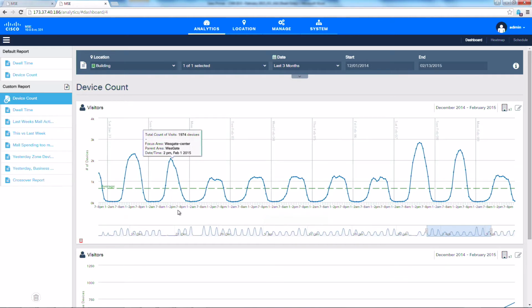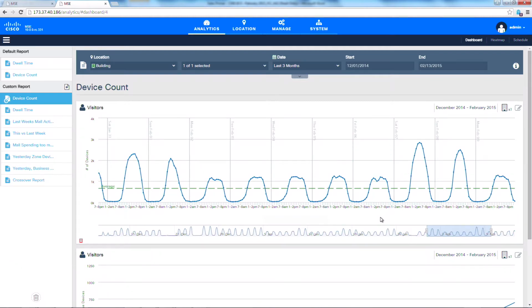Another thing you'll notice, if I look at the data for the middle of the week, is that it follows a very interesting dynamic. The people come in the morning and it reaches some sort of peak at about, let's say, 11 or 12 a.m. And then it either stays flat or even declines in the afternoon and then picks up again in the evening. So if I look, for example, at the visitor count on this day, which was a Friday, I can see that dynamic. They come up until 12, and then at around 2 o'clock there's fewer devices, and again there's the afternoon crowd at 4 or 5.